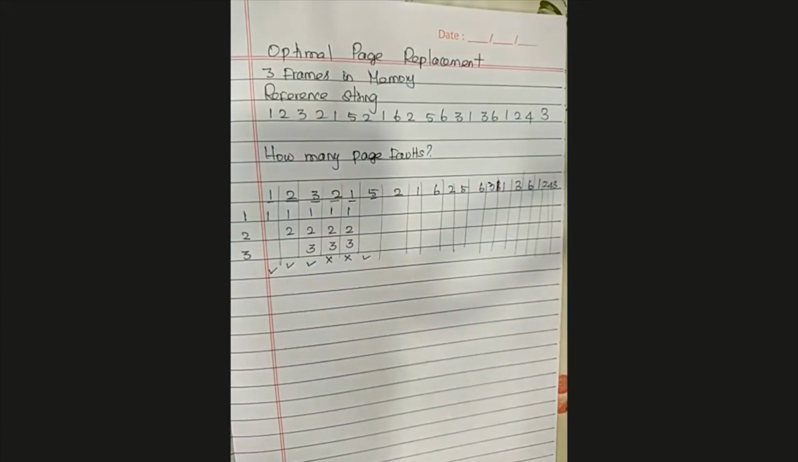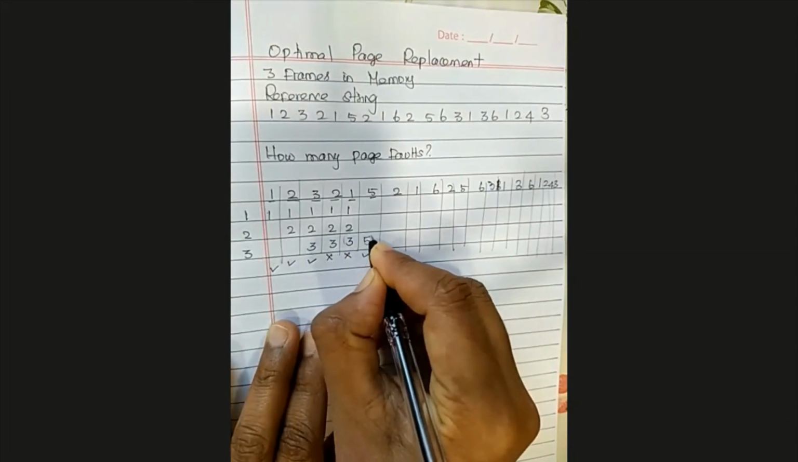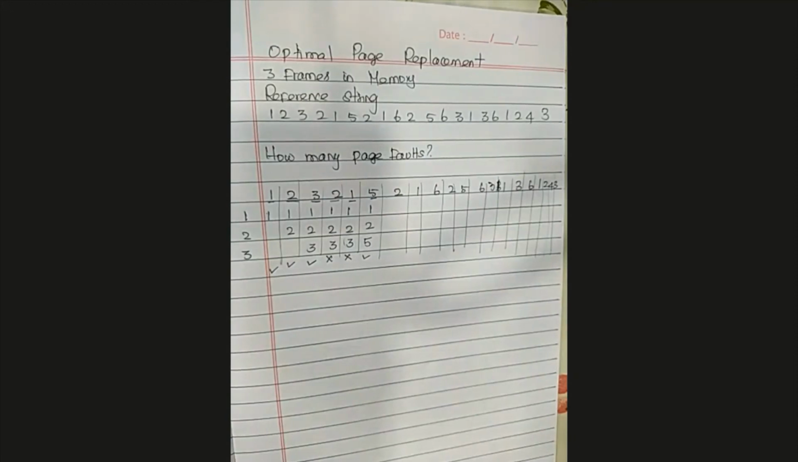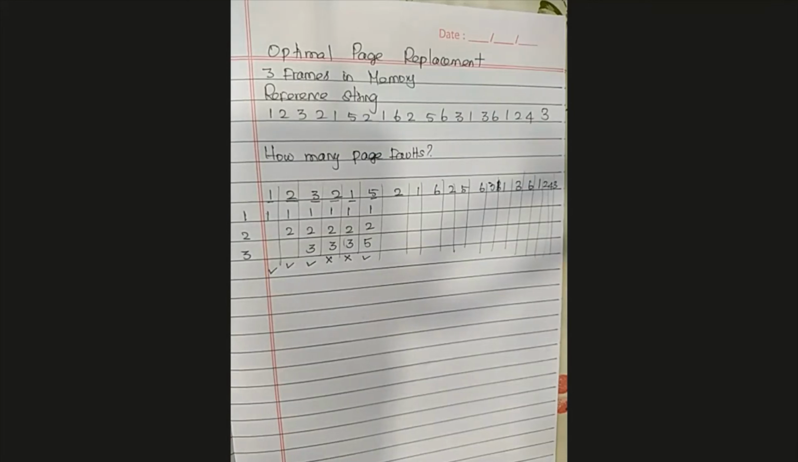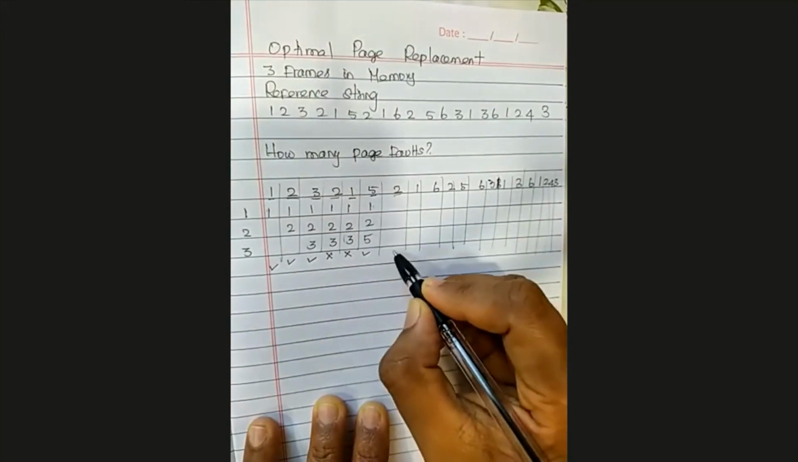You get the idea? So, target this frame. The 5 is loaded here. Keep the 2, keep the 1. Do you get the idea what I'm trying to do? Near future. Am I going to use that page in the near future? Keep it. Am I not going to use it? Remove it. Okay. When CPU refers page 2, it's already there. So there is no page fault.